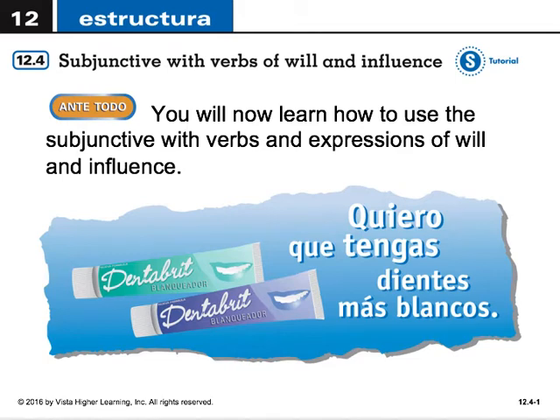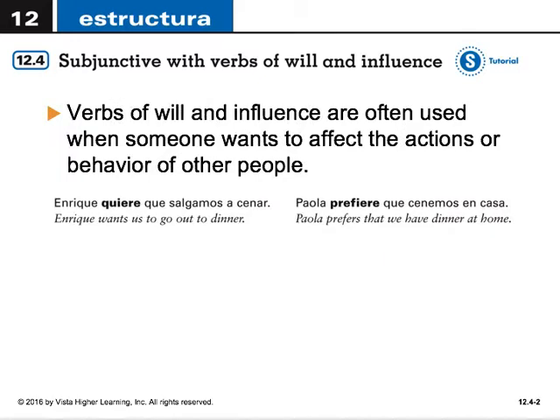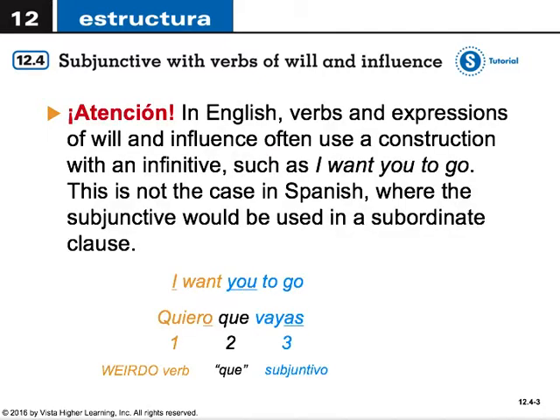Today we're going to look at section 12.4, the subjunctive mood with verbs of will and influence. Verbs of will and influence are often used when someone wants to affect the actions or behavior of other people. For example, Enrique quiere que salgamos a cenar. Enrique wants us to go out to dinner. O Paula prefiere que cenemos en casa. Paula prefers that we have dinner at home.